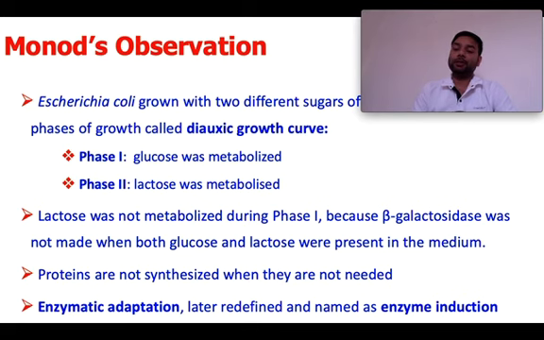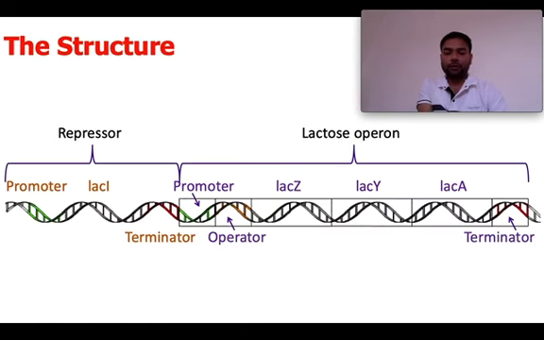So this was Monod's observation, and then further experiments and further tools were used to know what the structure basically is. Structure means what is the sequence in DNA that is making these things happen. So we will try to understand what is happening inside the bacteria. So we have this DNA sequence wherein we can see the repressor upstream to the lactose operon. Okay, lac operon we can say, lactose operon is the full form.